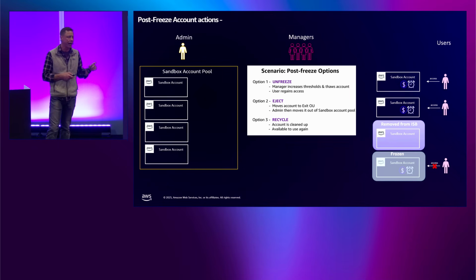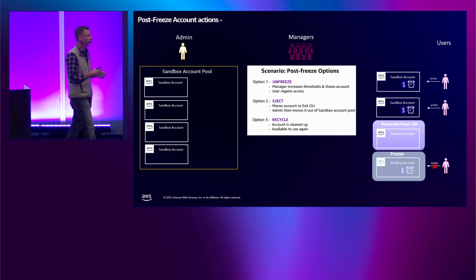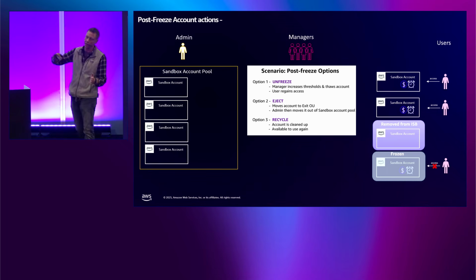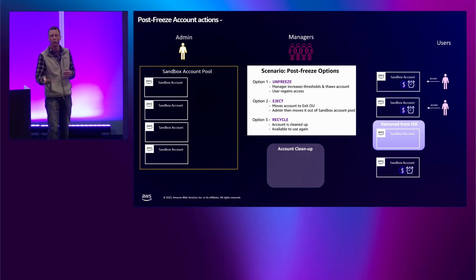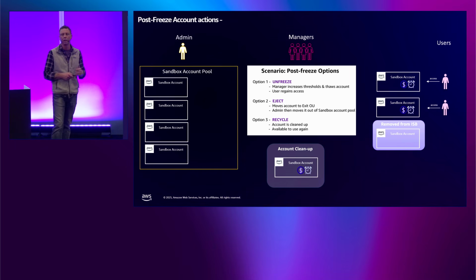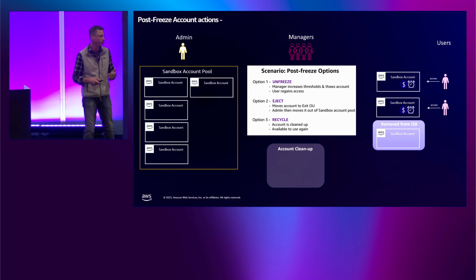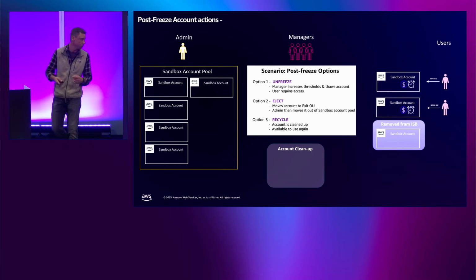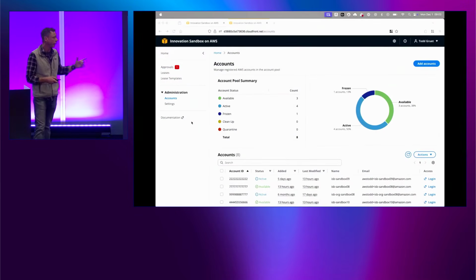And then the most common pattern is recycling. We could set a cleanup on the duration of maybe 7 days or 8 days, and at 8 days, it'll automatically happen. Or again, the manager can manually go in and clean up the account. During the cleanup process, the account is moved into a cleanup OU. All resources are cleaned up using AWS Nuke. That's what the solution uses. And the account is returned to the account pool.